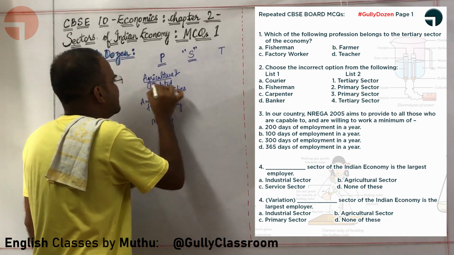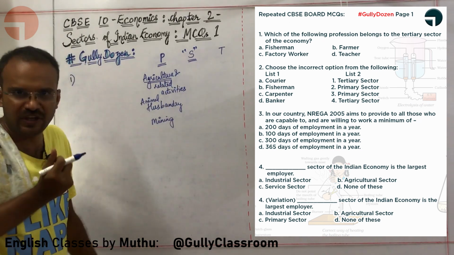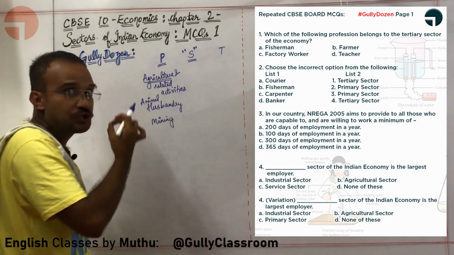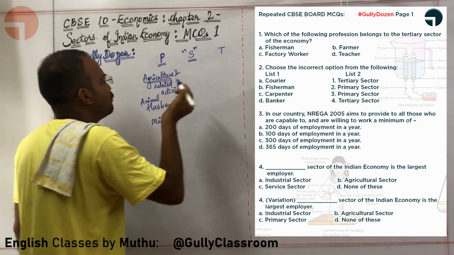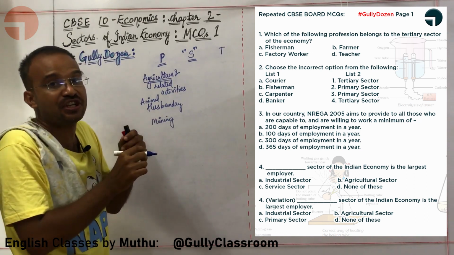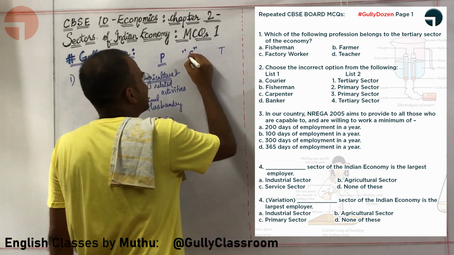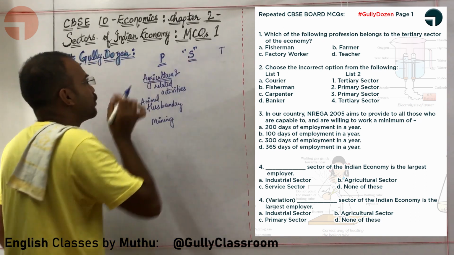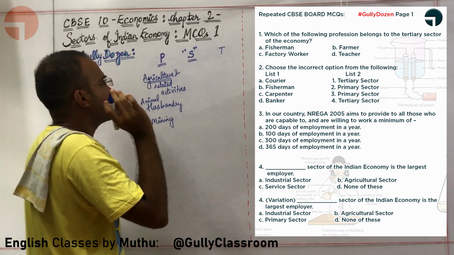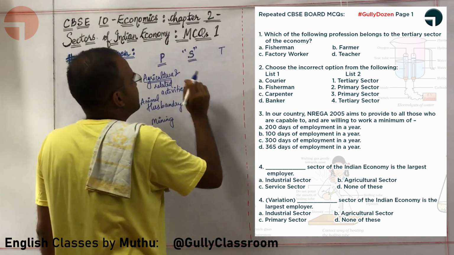In agriculture, you can produce wheat. So wheat is a product of primary sector. Using this wheat, you can manufacture biscuits. That is done in factories. Manufacturing of biscuits comes under secondary sector. So production of wheat comes under primary sector, and manufacturing of biscuits comes under secondary sector.